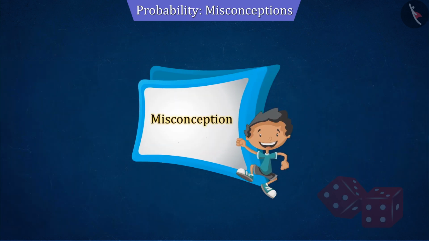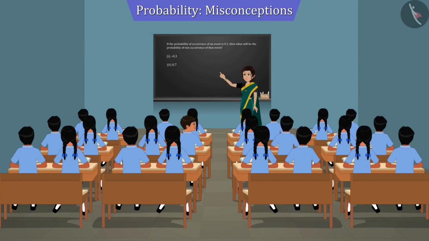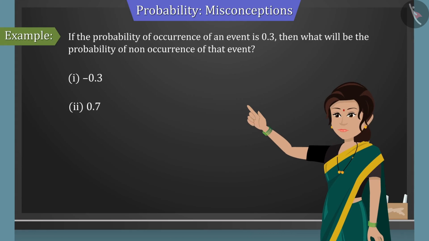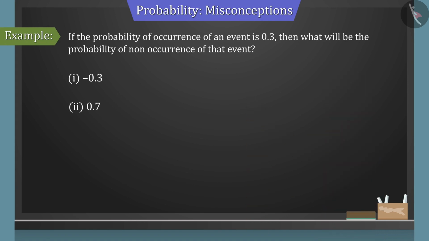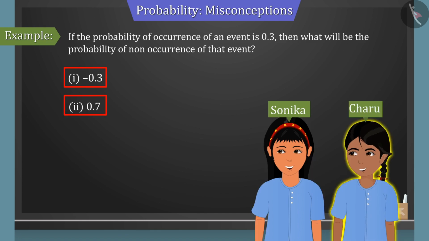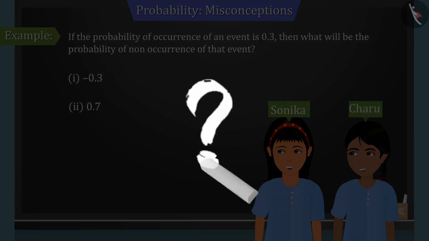Let us discuss a misconception. A teacher asks this question in class. If the probability of occurrence of an event is 0.3, then what will be the probability of non-occurrence of that event? Sonika and Charu select options 1 and 2 respectively. Minus 0.3, 0.7. Can you tell whose answer is correct and why?